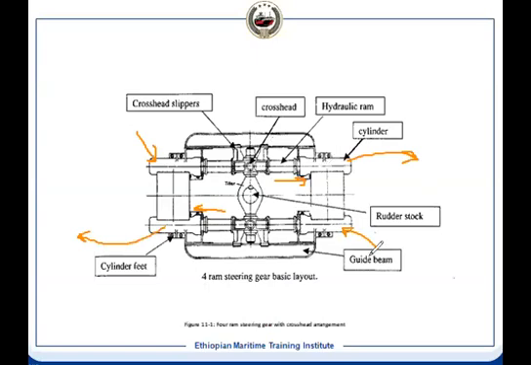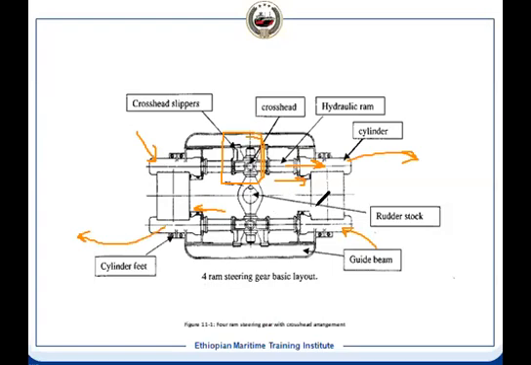Now what is this guide beam, crosshead and the crosshead sleeper? Now, this is having a linear motion, but our rudder stock or the tiller arm is having an angular motion. So to convert the linear motion to the angular motion, you need to have some arrangement. This is the arrangement you have, so that the linear motion can be converted into the angular motion for the tiller arm, and the tiller arm will turn the rudder stock and the rudder stock will turn the rudder.